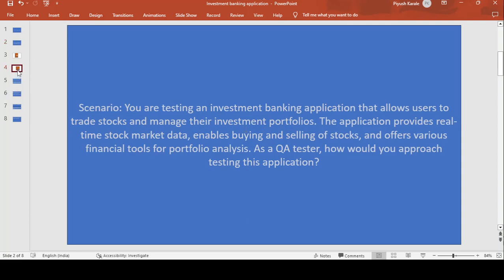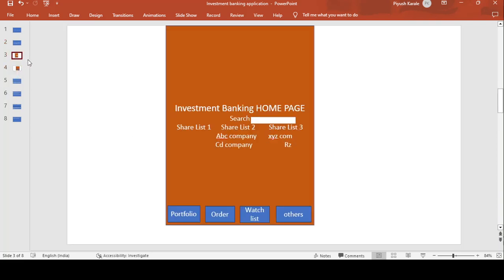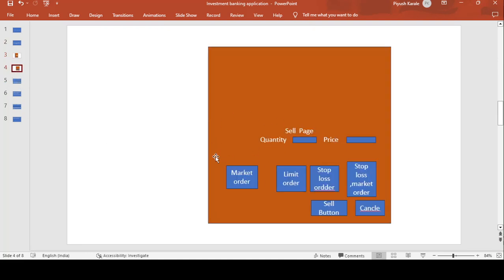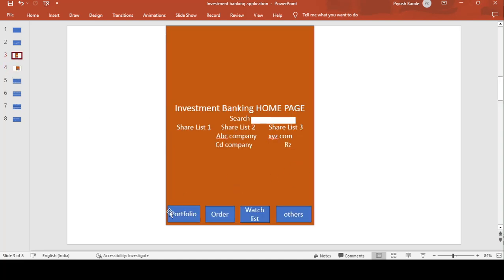Investors want to buy the shares or sell the shares. With the help of that page, they can buy the share or sell the share or maintain their portfolios. The portfolio means whatever shares they buy will be properly saved in the database, and can be seen in the list here. In the portfolio you have to see that whatever shares you buy are properly saved or not.